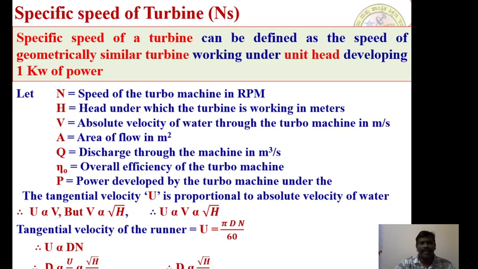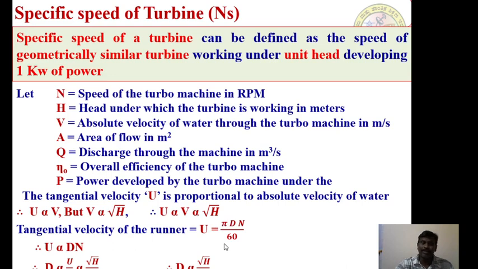We know that the tangential velocity U is always proportional to the absolute velocity of water. We have already discussed this through the respective concept of turbo machines. Therefore, U is directly proportional to V, but V is proportional to root H, and hence U is also proportional to root H. Finally, we have the tangential velocity of the runner, U is equal to pi D N by 60.